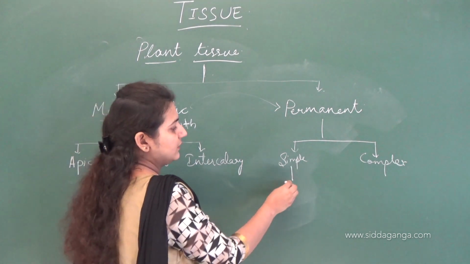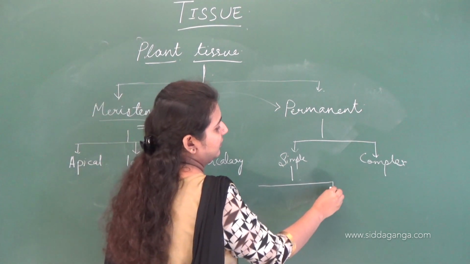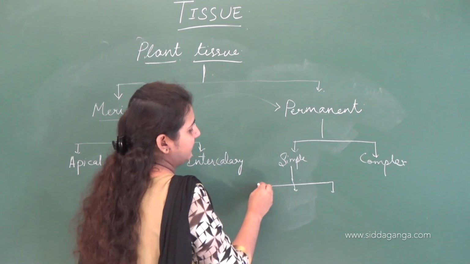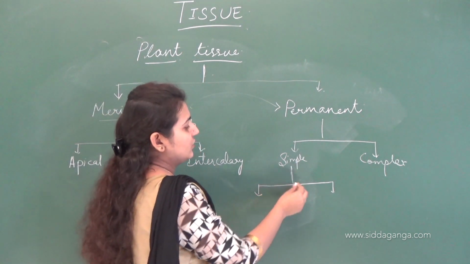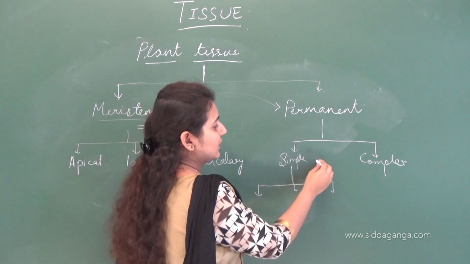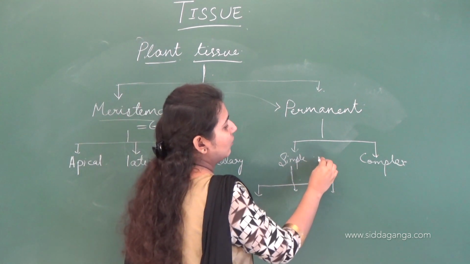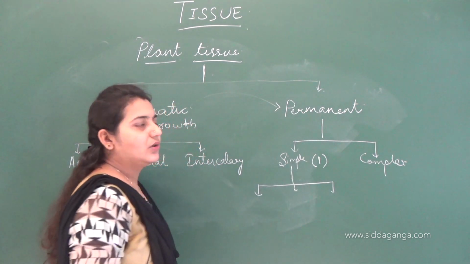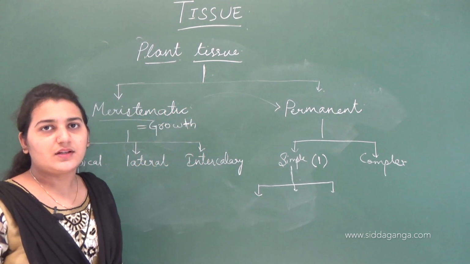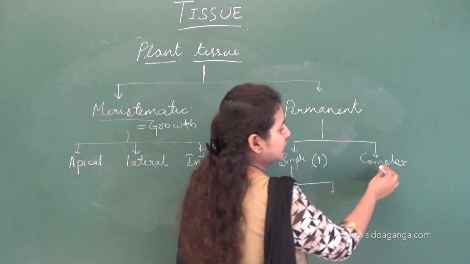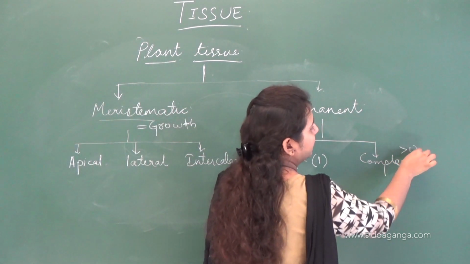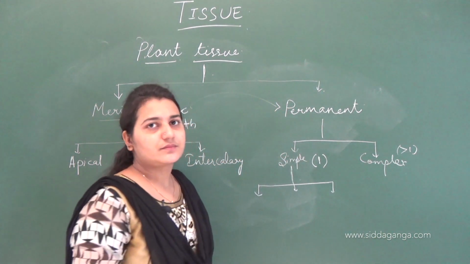In simple, as the name says, it's very simple. There is not much specialization in these tissues. The simple tissues are made up of only one type of cell, whereas complex tissues are made up of more than one type of cell.